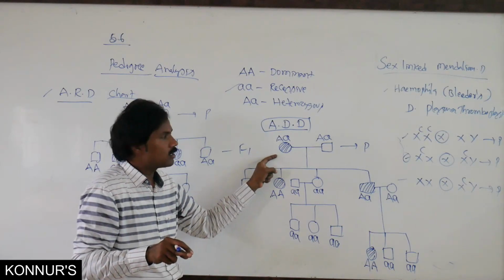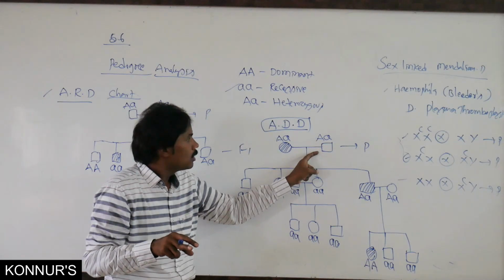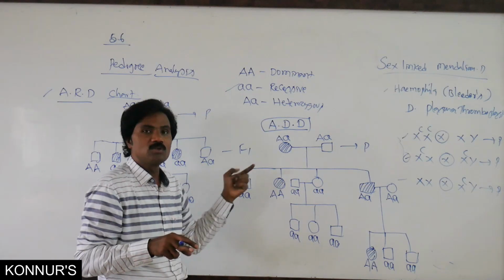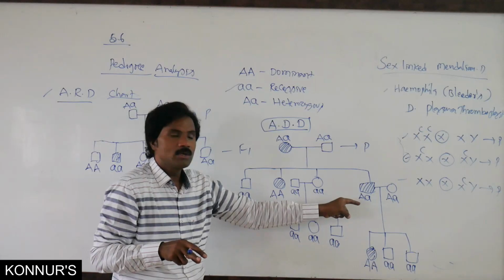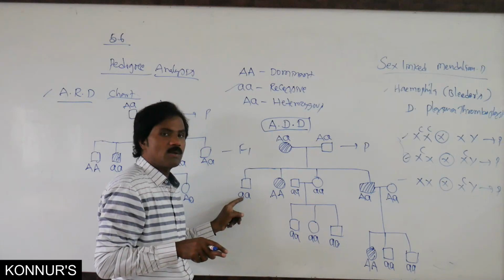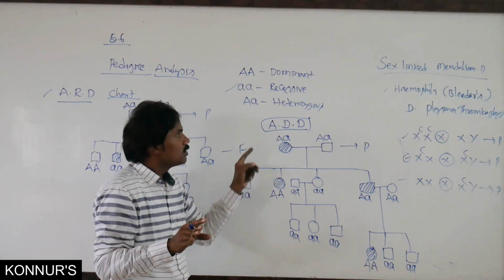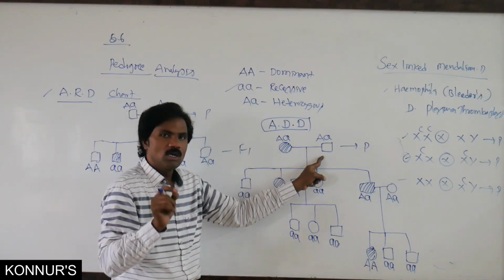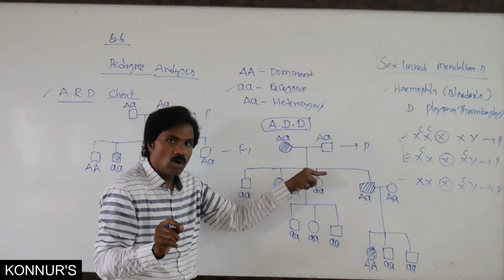Here we have taken heterozygous. If you take homozygous dominant, then no one will be normal, all are affected. There is no possibility. According to this diagram, only 2% are affected, the remaining are normal. So it is compulsory homozygous recessive. That's why these two parental genotypes are compulsory heterozygous. It is not possible to be homozygous dominant. If you take homozygous dominant, all are affected.